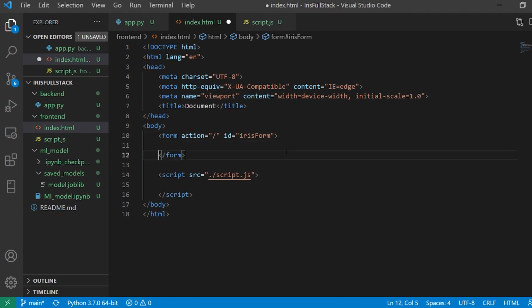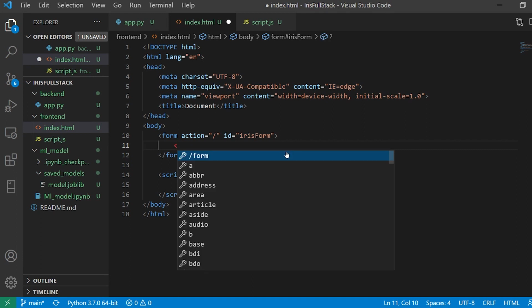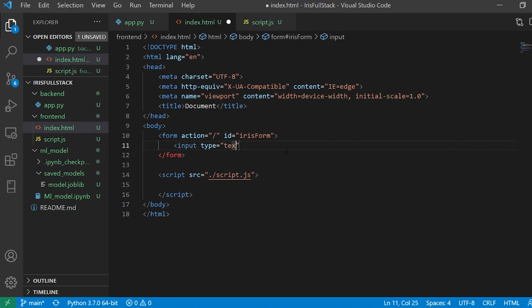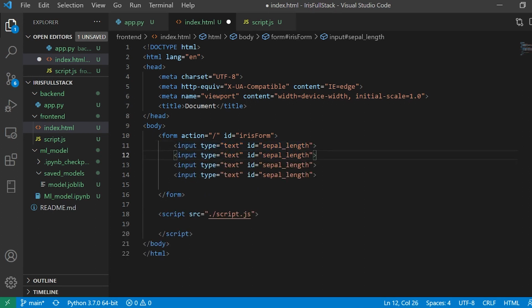And inside of this form, I'm going to have all my details. So I'll say input with type as text, and with an ID I can give it, let's say sepal length. I'm going to copy this and here I'm going to say sepal width, and here petal length followed by petal width.